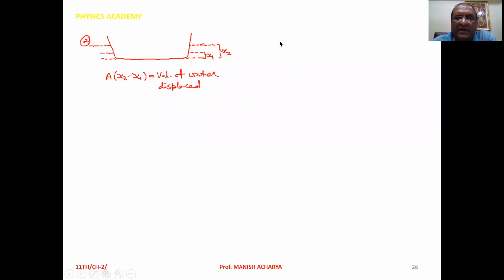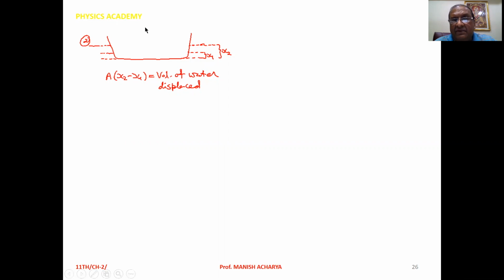Now, mass of elephant. Suppose a boat is placed in the water, and the boat sinks in the water up to depth x1. Now if you want to measure the mass of elephant, then you have to place the elephant in the boat.